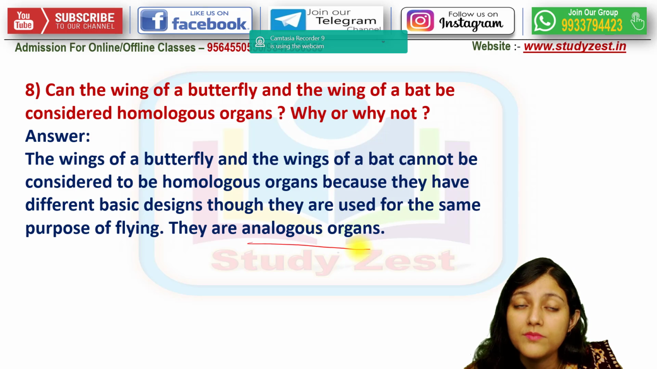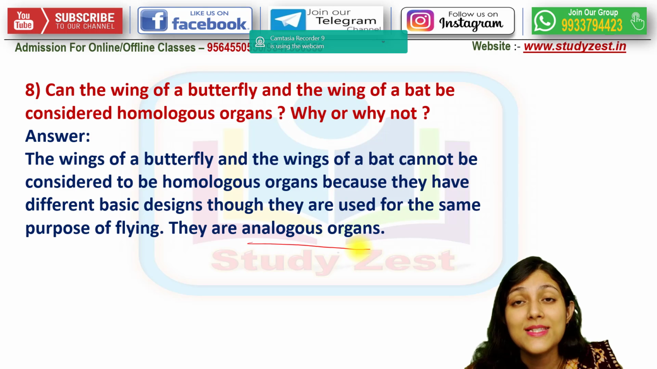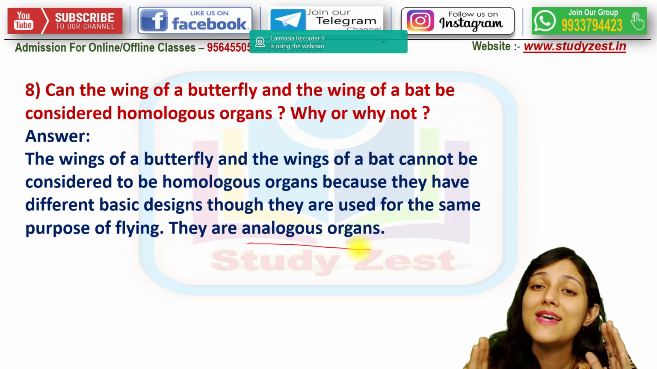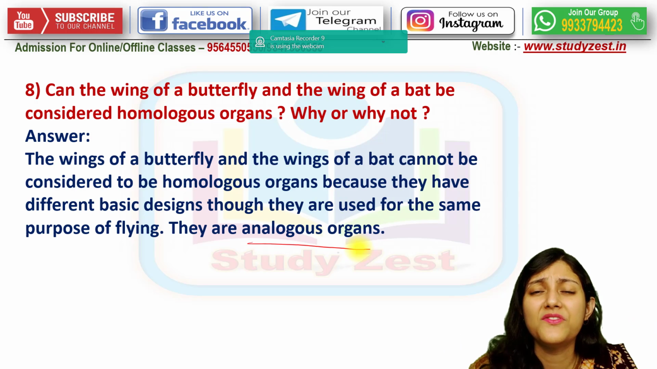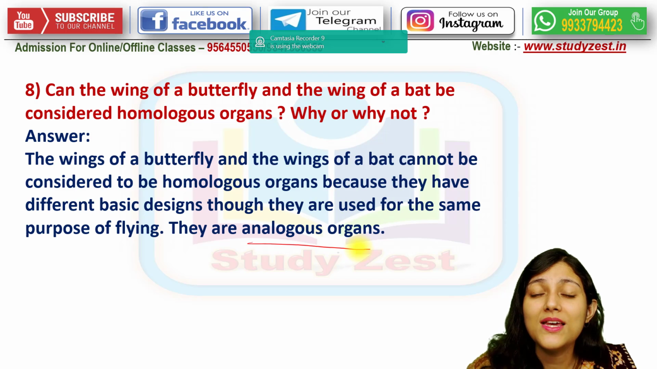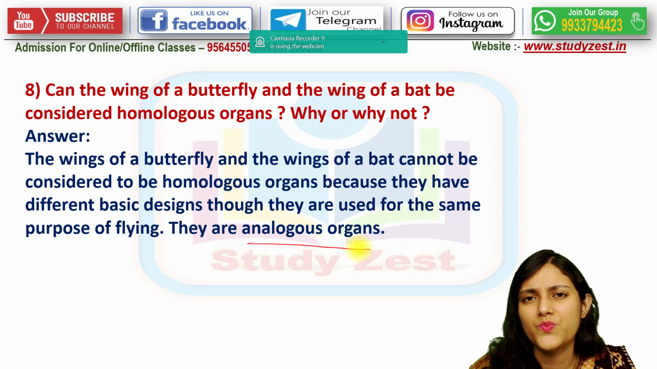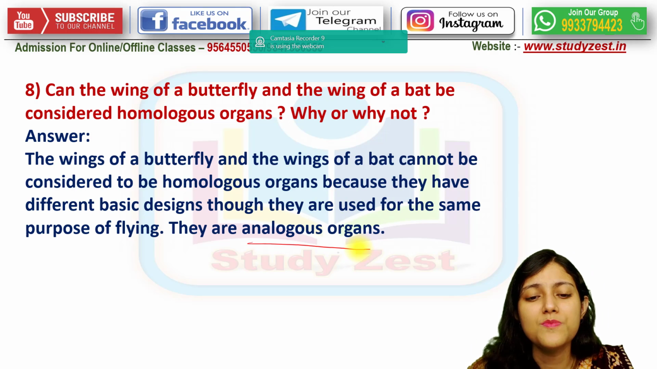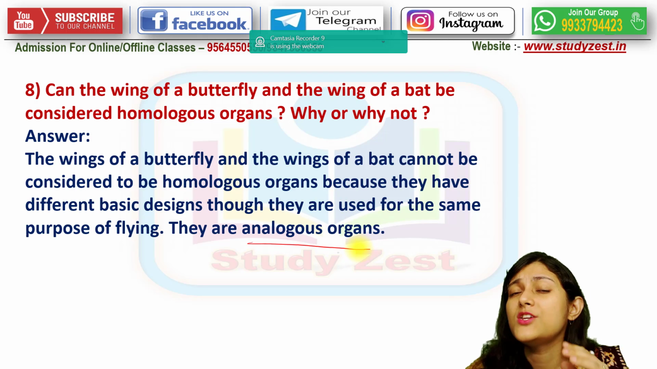So they cannot be considered as homologous organs. The butterfly's wing and the bat's wings are not homologous because their basic body designs are different. Means structurally they are different but functionally they are same. But to be homologous, being structurally same is very necessary, whatever the purpose. Functions need not be the same also. They can be used for different other purposes. They can perform various functions, but their basic body design should be same.